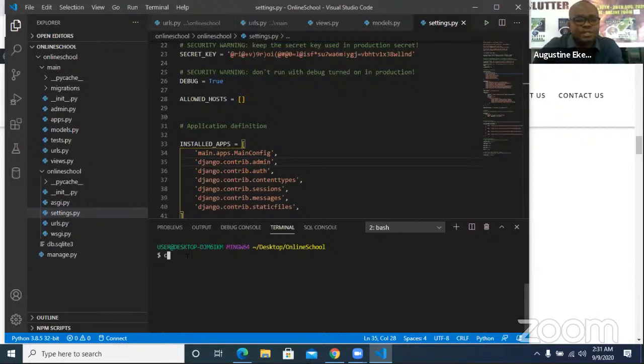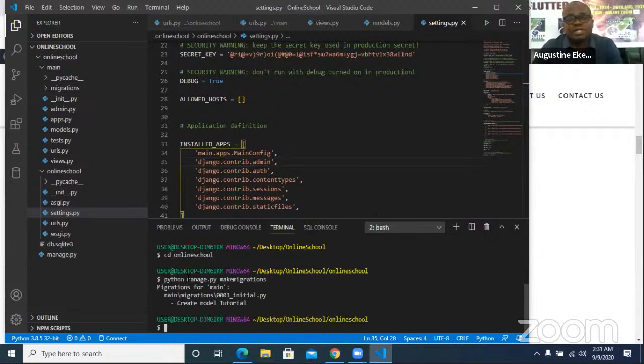Make sure you cd into the online school inner one, because what we have here is our folder. Okay, I'm in online school, so I can now say python manage.py makemigrations.